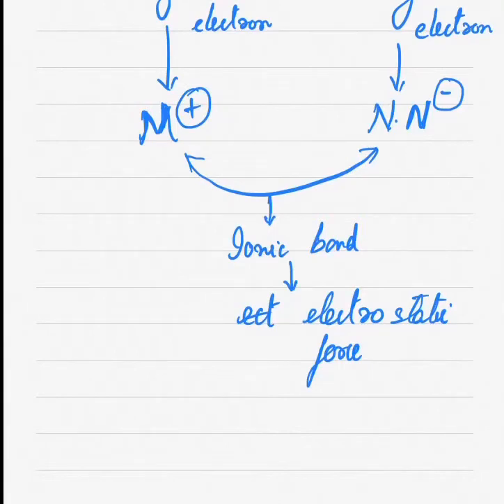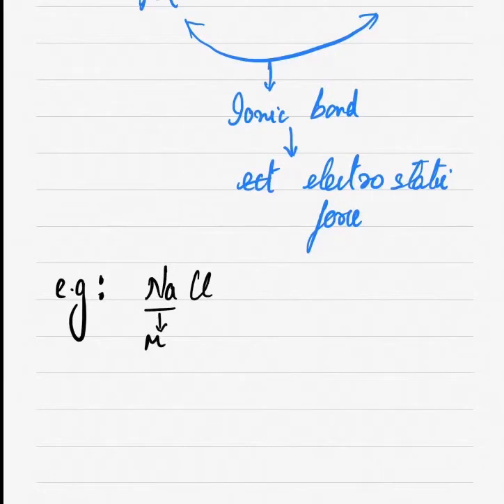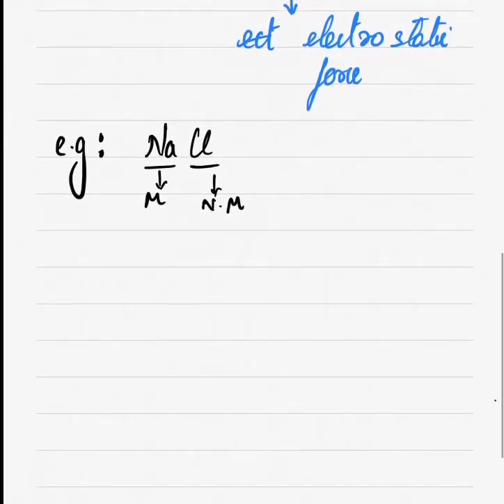So अगर आपको कभी identify करना हो given compound is ionic compound or not, what you have to see here, there is like one should be metal and second should be non-metal. Like I'll give you some examples here, it will be easy for you to understand. NaCl, ठीक है, आपको दिख रहा है यहाँ पे Na is metal and Cl is non-metal. Now I'll tell you how this bond actually forms.